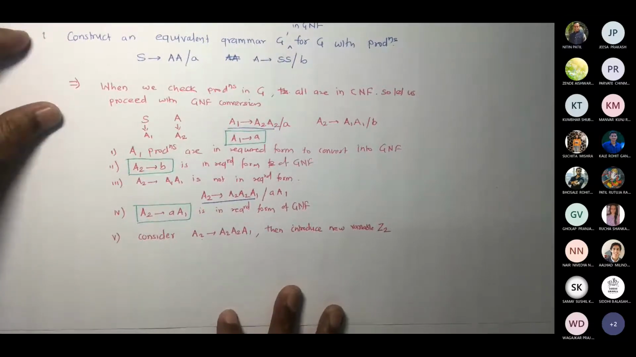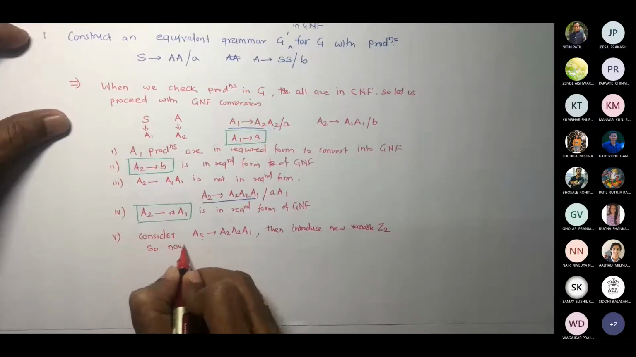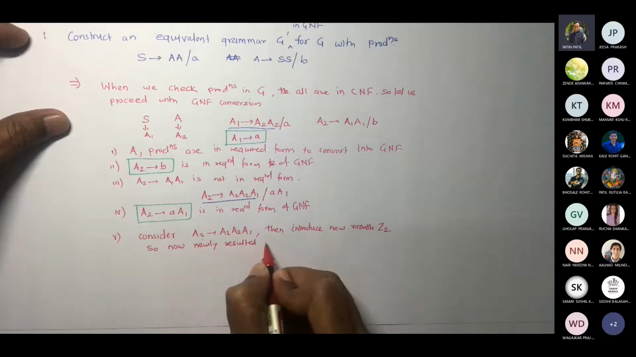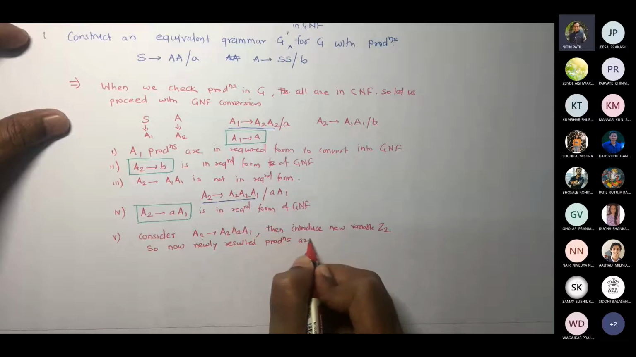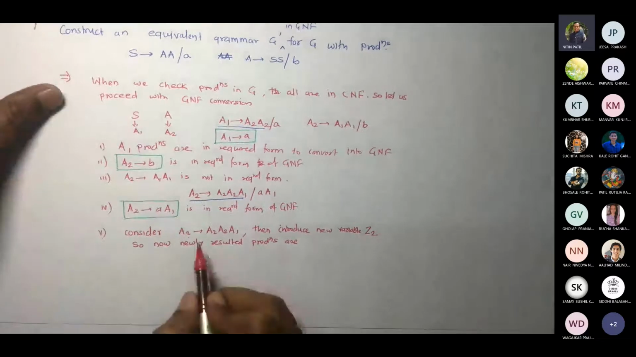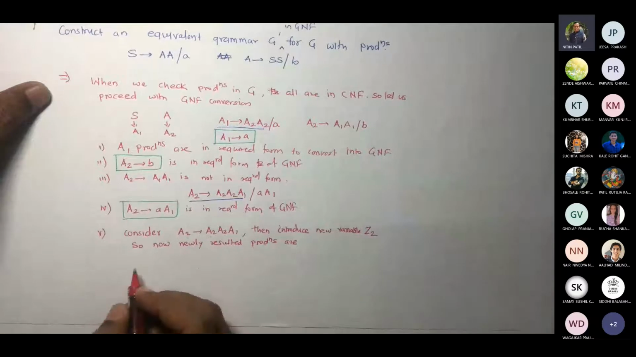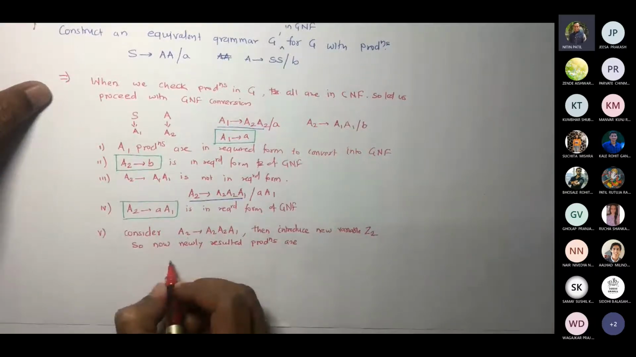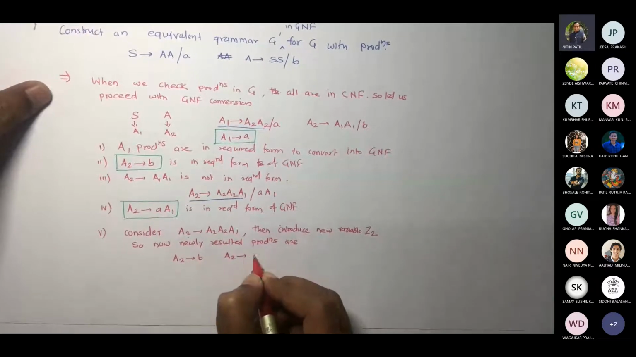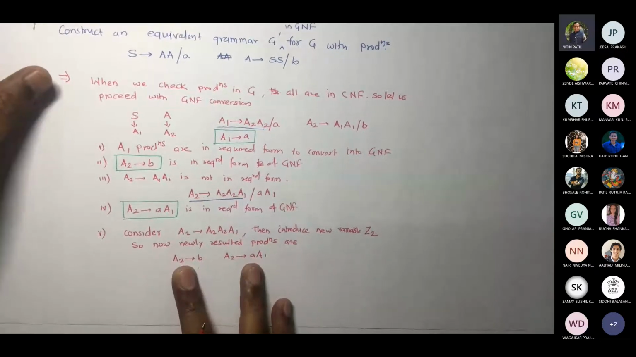Now how would the newly resulted productions be? Now you are going to write the newly introduced productions. You are going to forget this now, and you are going to write this. But before forgetting that, write this. So for us, A2 gives B, A2 gives A1. Write these two first here. These are required.